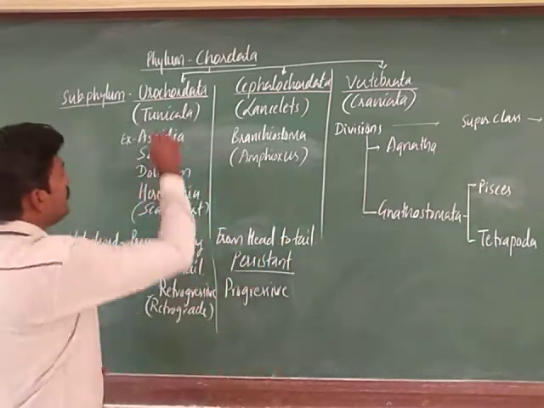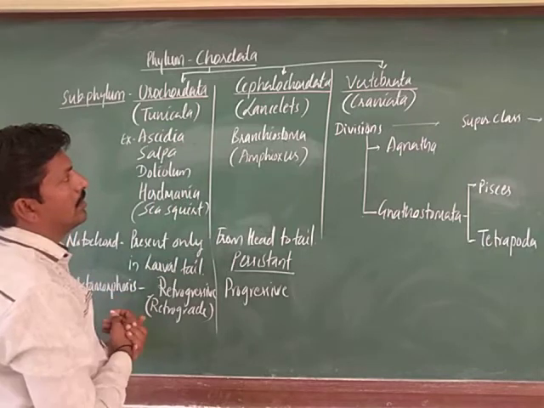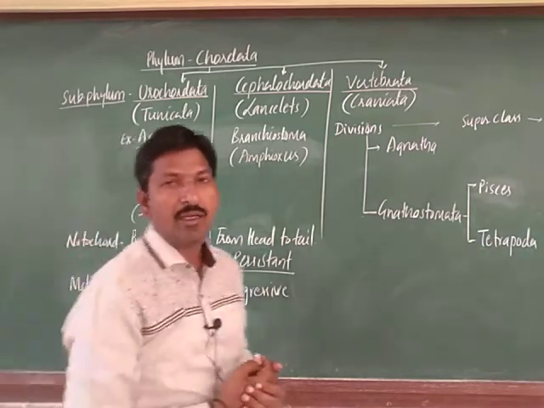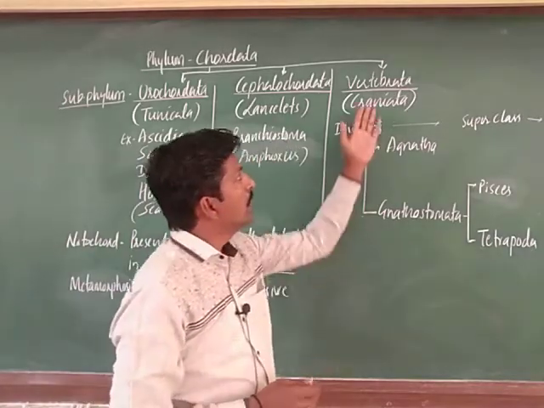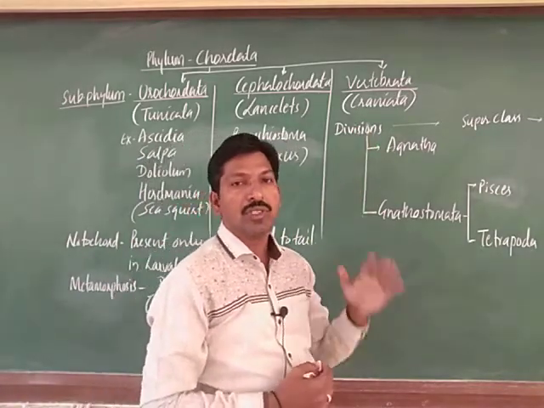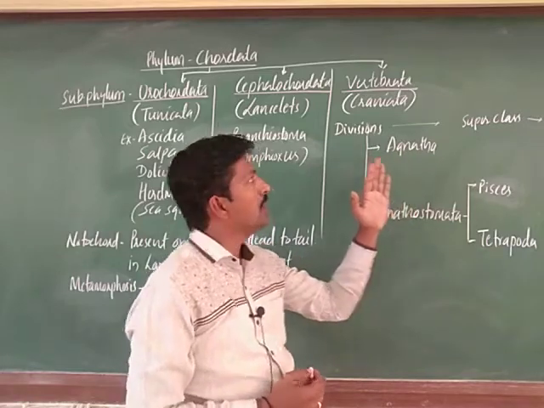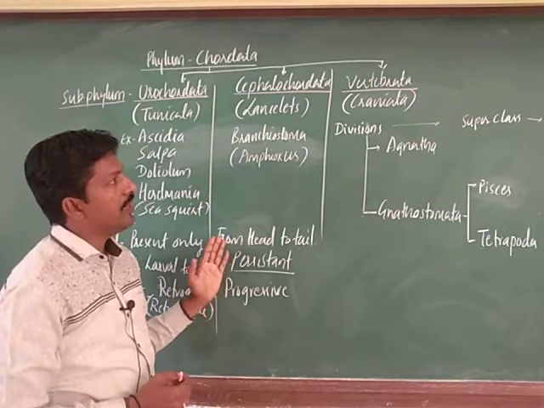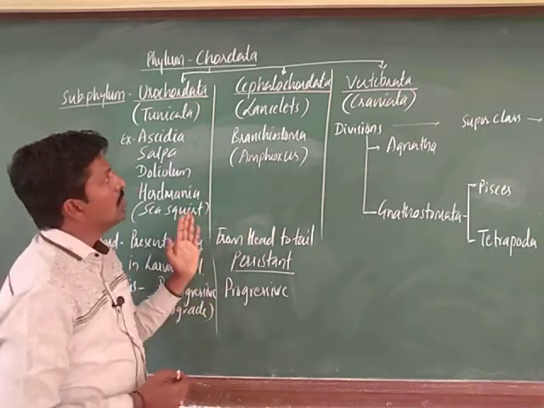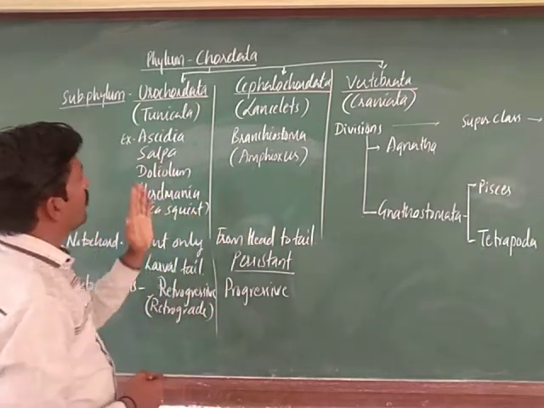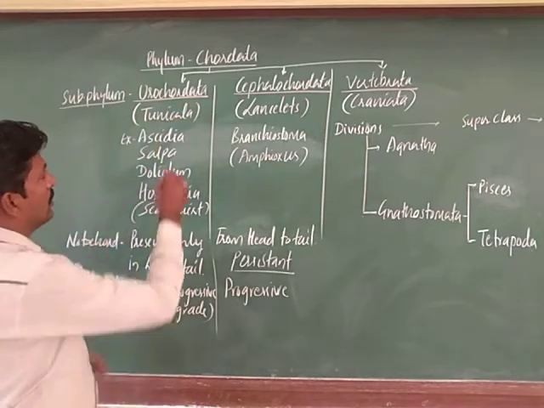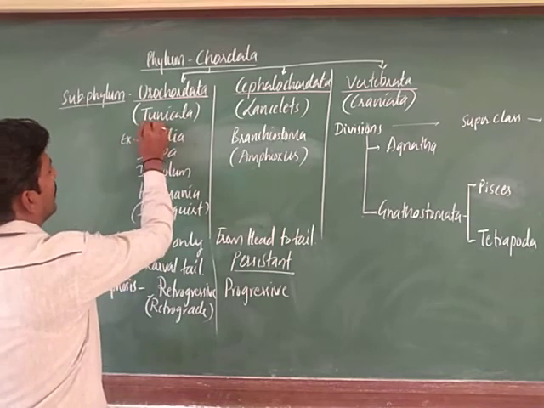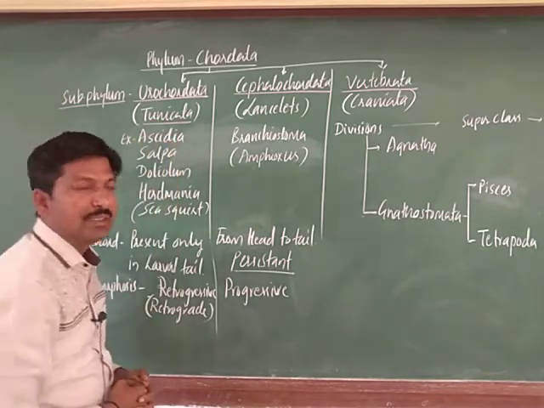Now Urochordata and Cephalochordata are primitive types of chordates, they are not advanced like vertebrates, right. Vertebrates are advanced, compared to which these are not advanced. By their characters we can identify the differences here. Urochordata are also called Tunicata, commonly called tunicates, right.